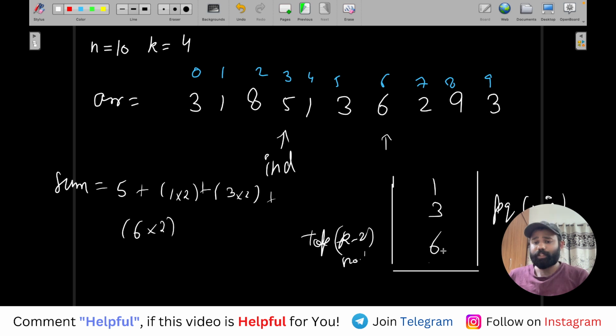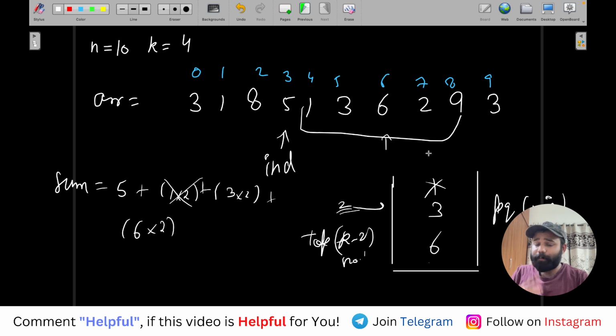Now see, when this 6 into 2 is added, the size of this priority queue becomes more than k minus 2, because k is 4, so this priority queue should be of size just 2. We need just two numbers which are max, right? So what will happen is we will remove the top one, and from here also we will subtract what we had added earlier. We will subtract it, and from here also we'll remove it. Right. This is how I will go on, and I will keep track of the top k minus 2 elements.